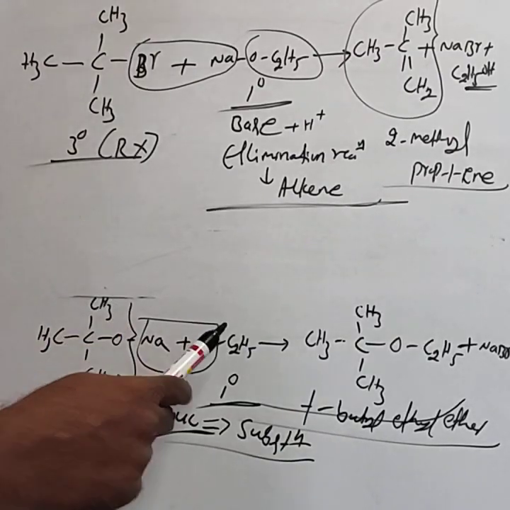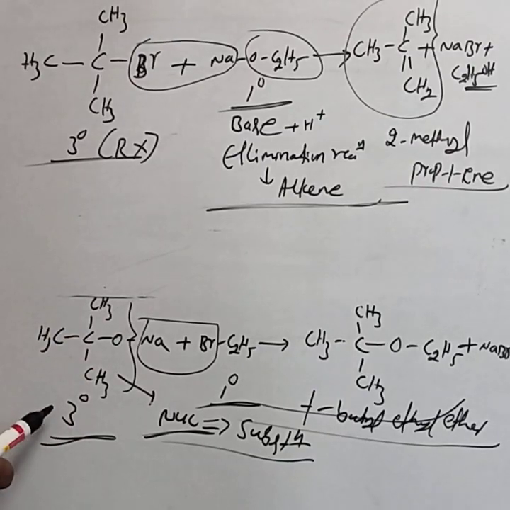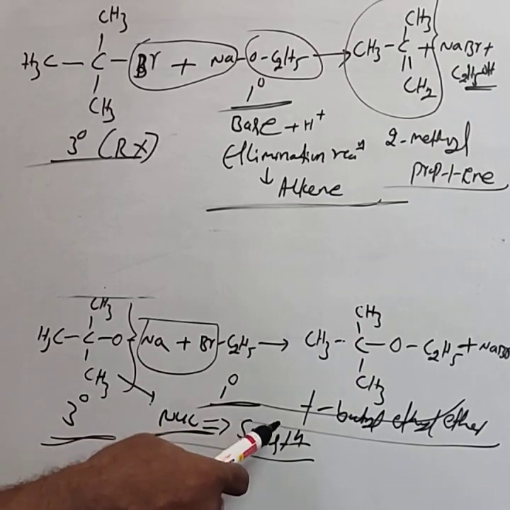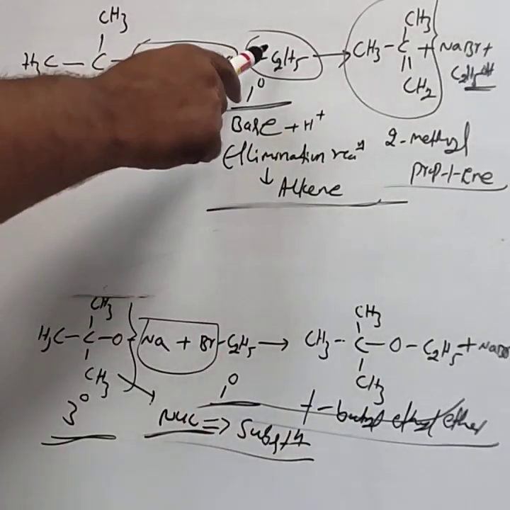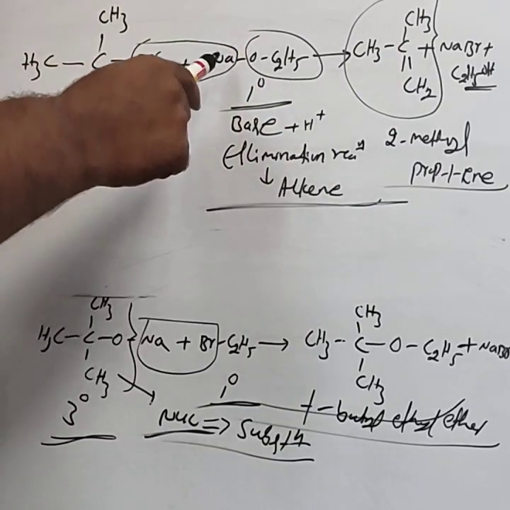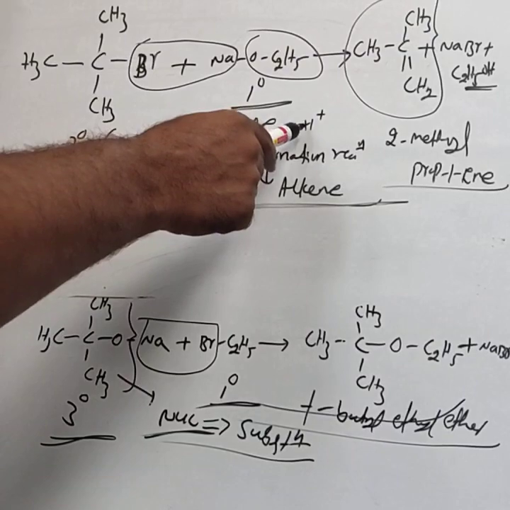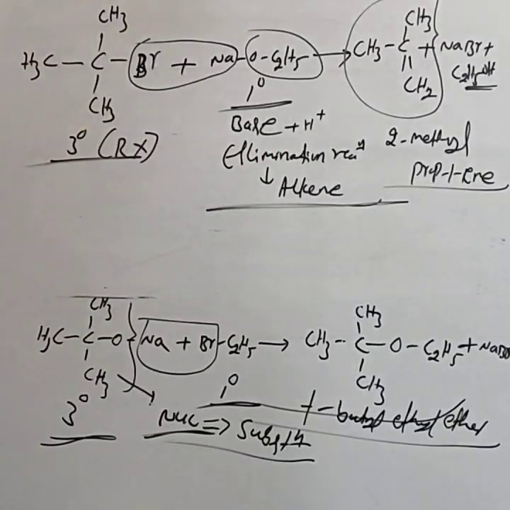If alkyl halide used is primary and alkoxide is tertiary, in that case alkoxide behaves as a nucleophile, undergoes substitution reaction, forms the ether. If the alkoxide used is primary, it behaves as a strong base, it has more affinity to accept the proton, undergoes elimination reaction, forms the alkene.